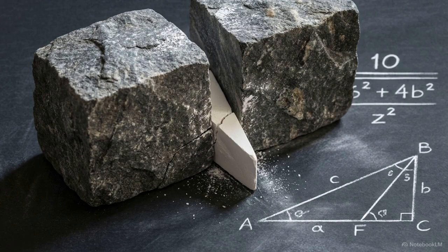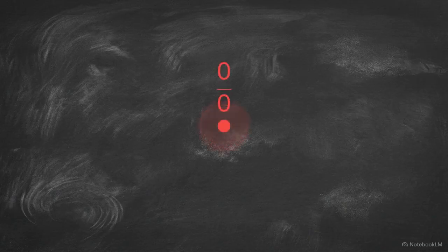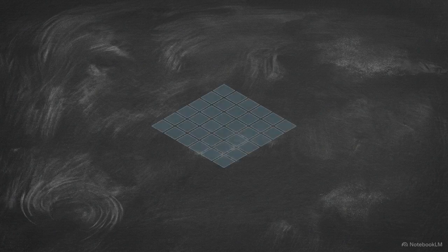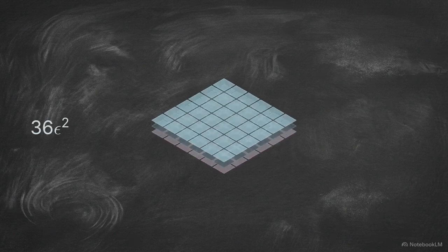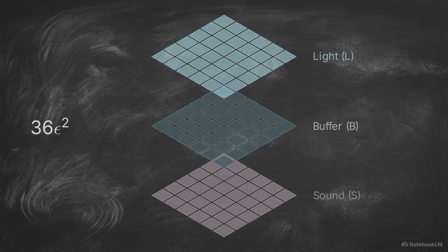In mathematics, we call this offset epsilon. Scripturally, it is known as the call from the darkness, the intentional signal that prevents a system from collapsing into absolute silence. When we introduce epsilon into the closure equation, we break the symmetry. The denominator is no longer zero. Using the Stone-Kaaba scaling law, the system's potential resolves to 36 epsilon squared.